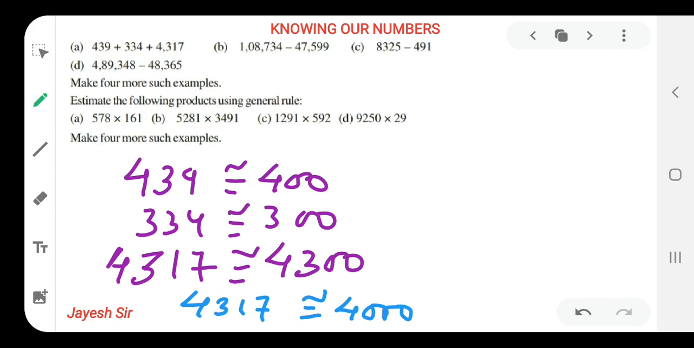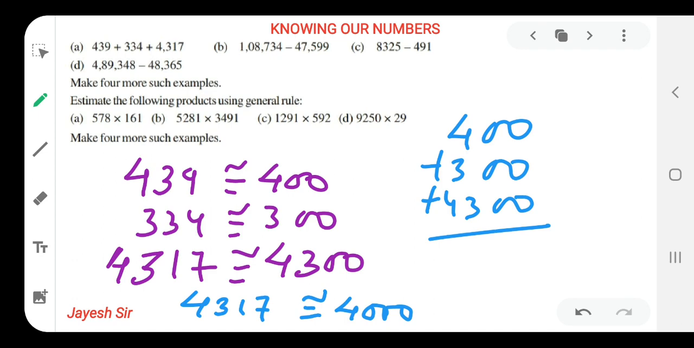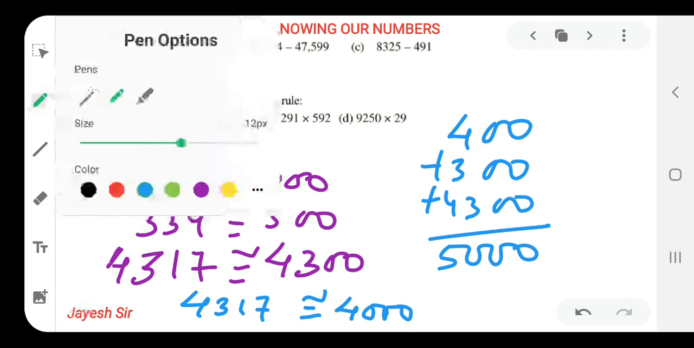So what we are supposed to do? We have to add all of them. 400 plus 300 plus 4,300. I hope you all know how to add. So our answer is 5,000. I hope you all might be getting this answer. So now add as per nearest thousand, as we have done for nearest hundred.